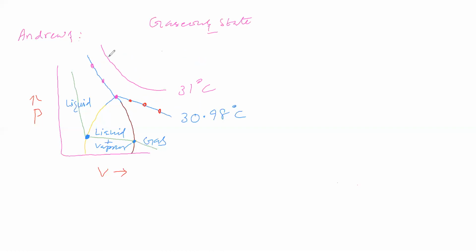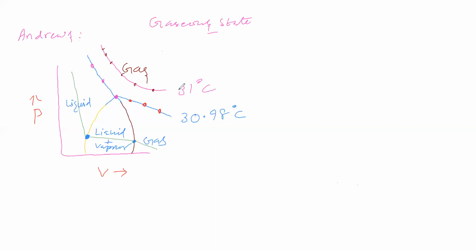In this graph, what is the physical state of carbon dioxide? We will see at all the points. Carbon dioxide is completely in gaseous state at all the points in this curve.